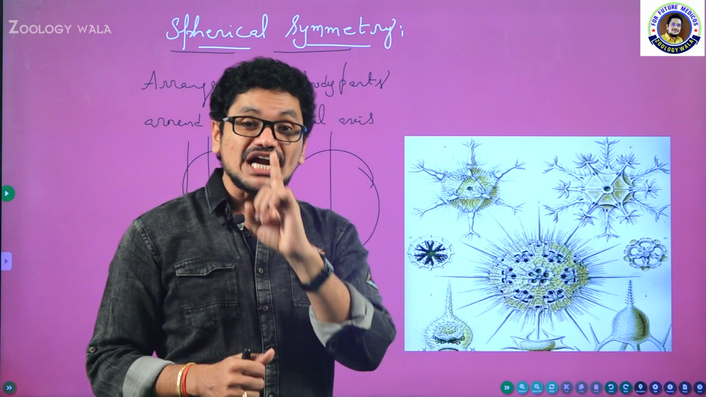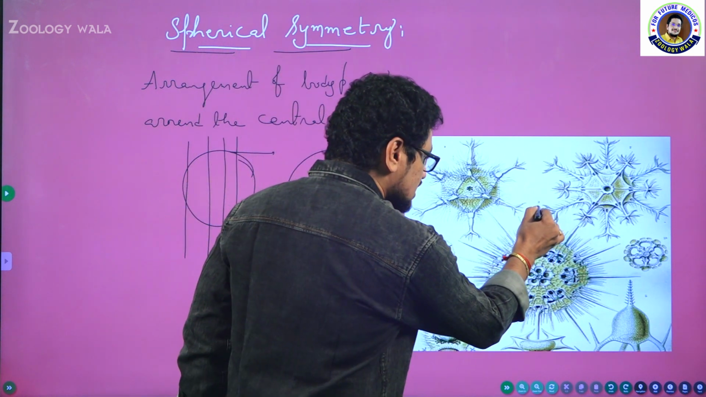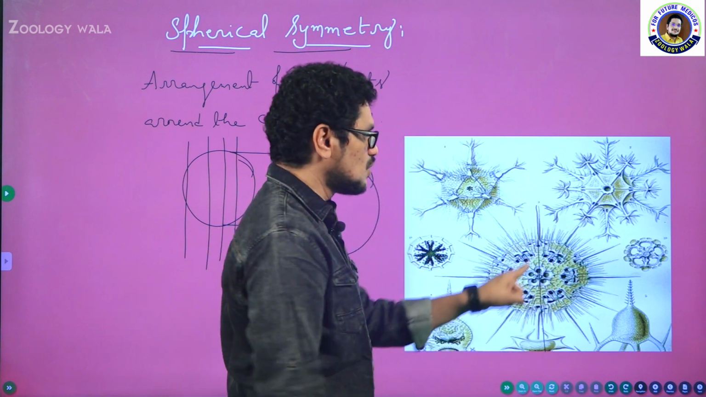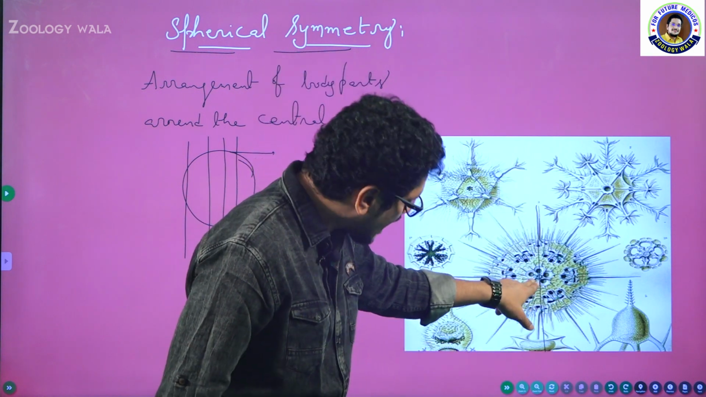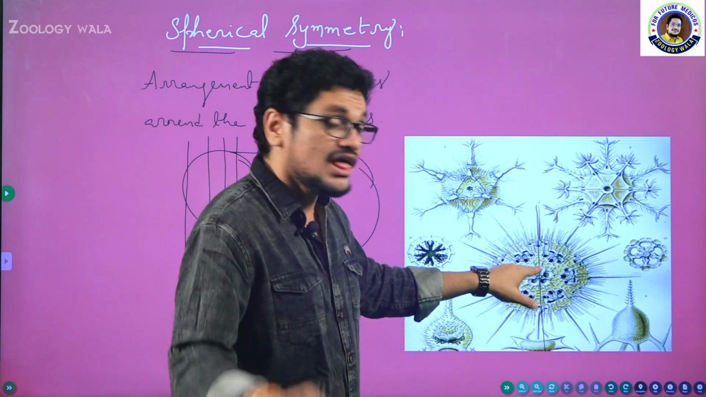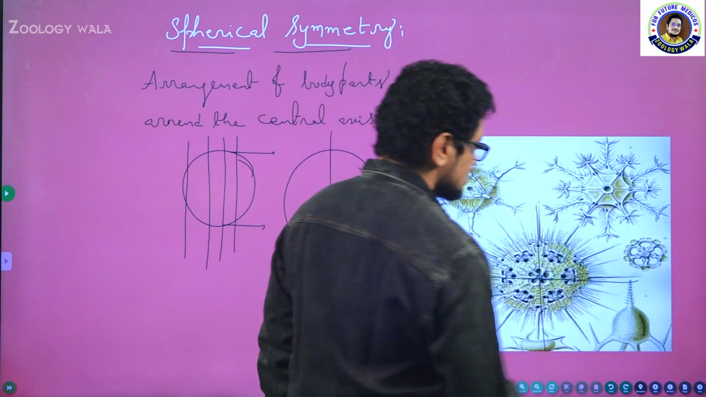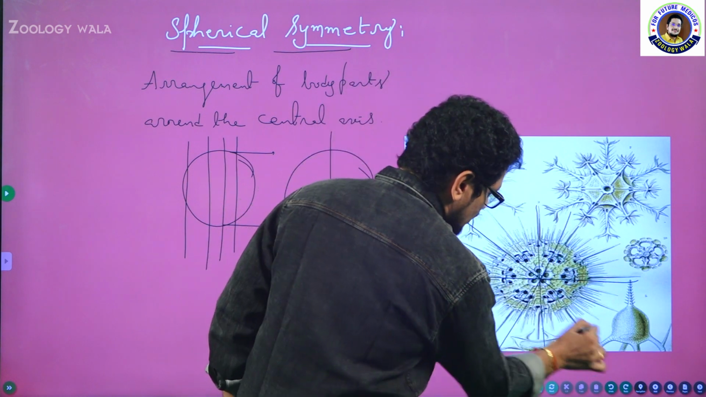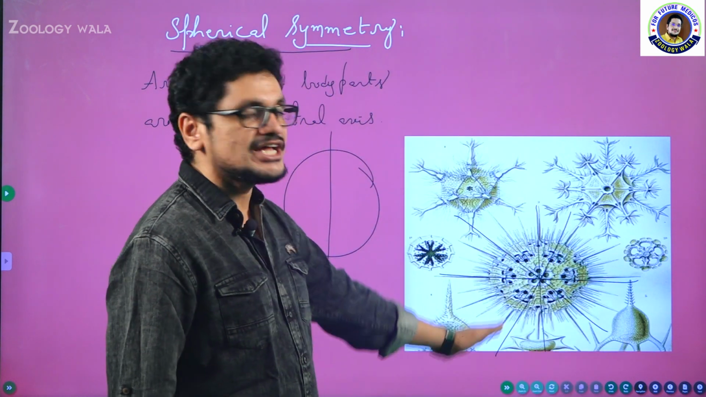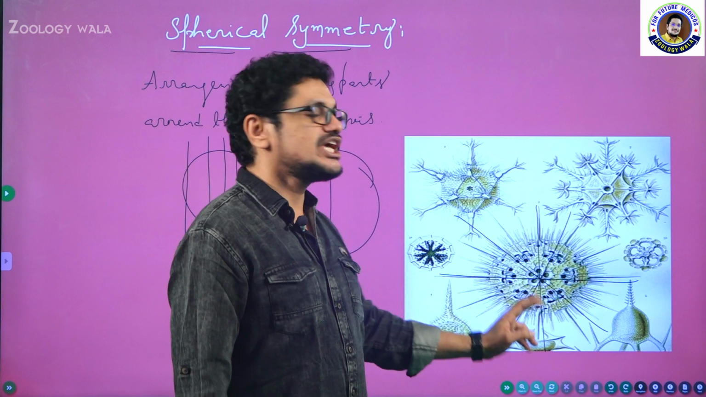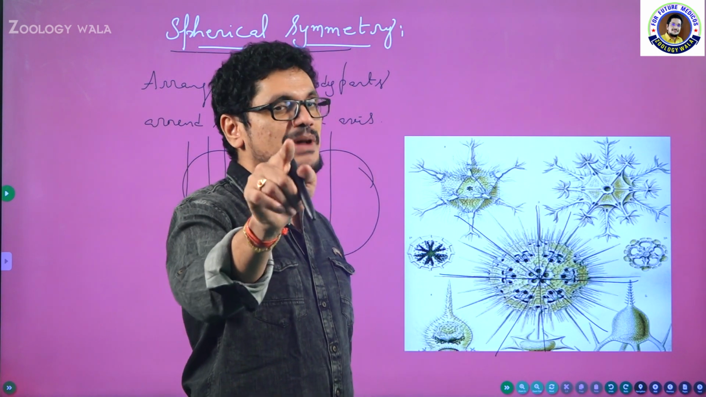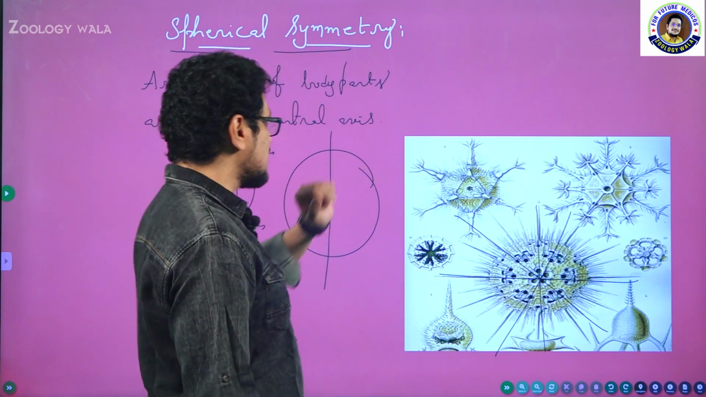But if you want to cut the organism, you have to cut the organism into two equal halves. When your division passes through the center, then only you can divide the organism into two equal halves. See this one, and this one. So in any number of planes you can cut the organism into two equal halves, provided the division passes through the center. That is spherical symmetry.